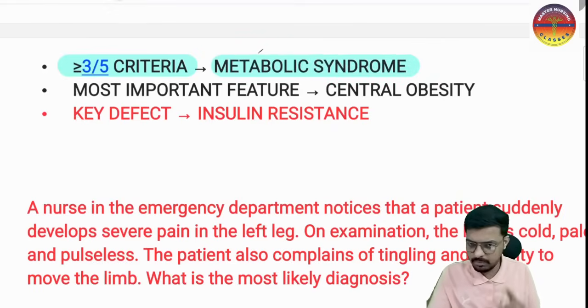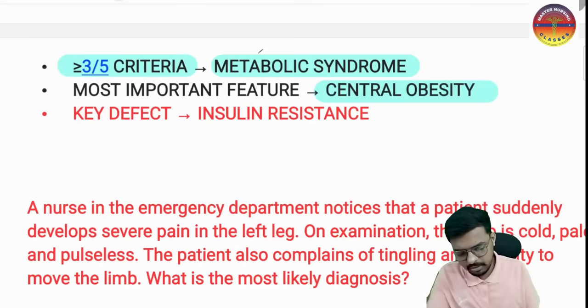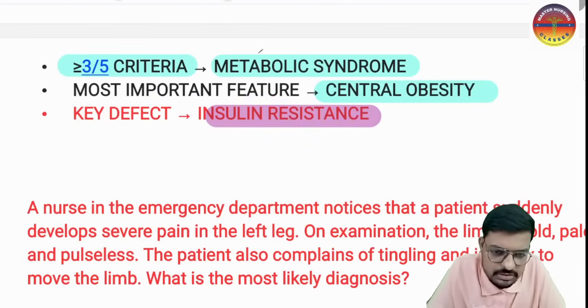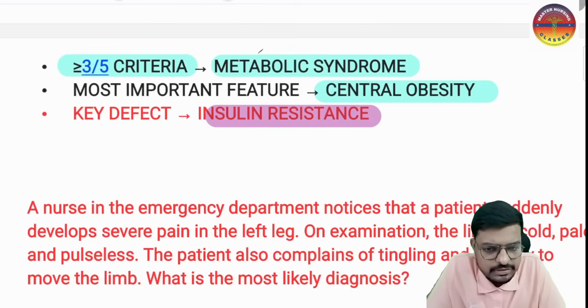The most important feature of this will be central obesity, and the main problem here is insulin resistance. Insulin resistance further increases the obesity, and most importantly, insulin resistance means the blood glucose level will be high, and the obesity will again cause hypertension. So these are interrelated with each other.